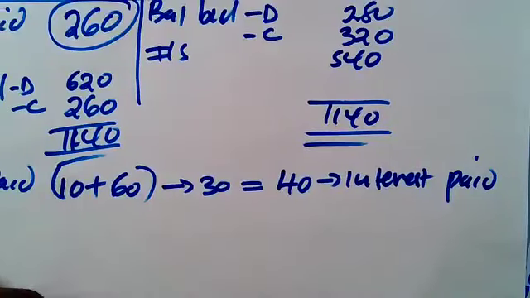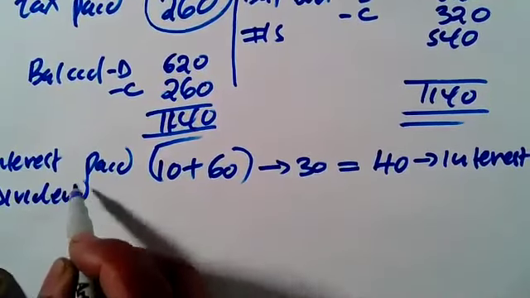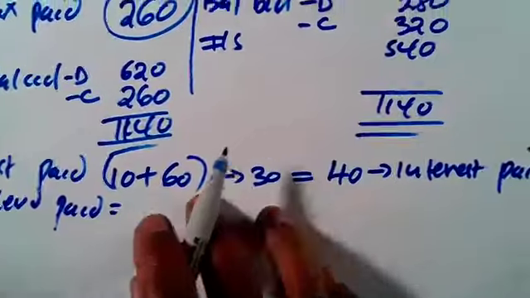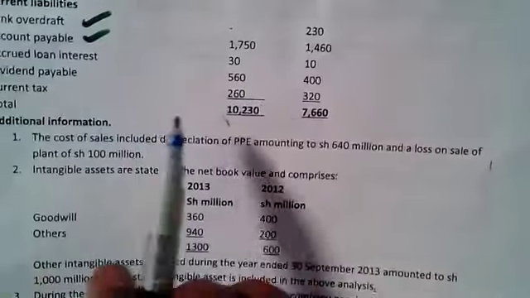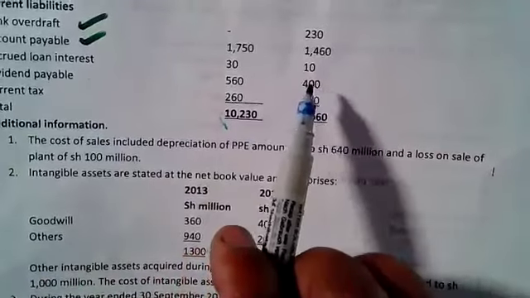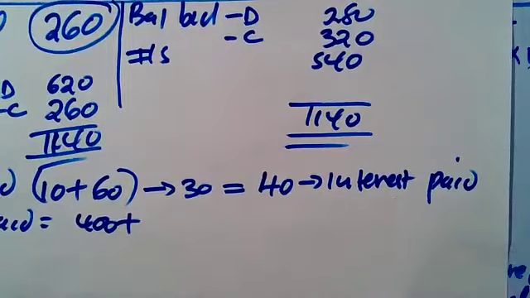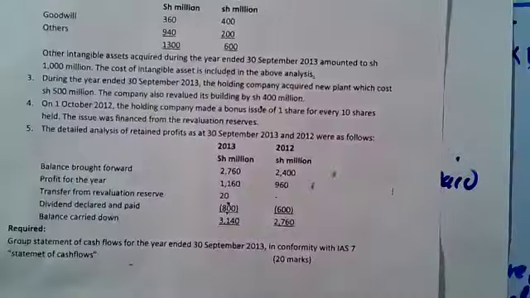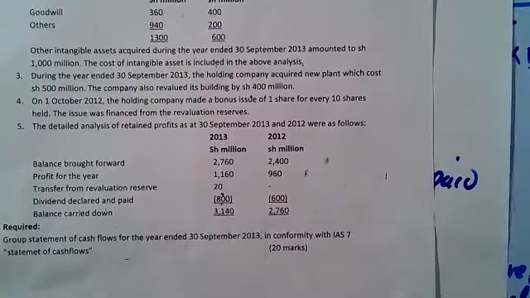You want to know the amount of dividend paid. We are told the dividend payable balance is 400. That was our balance, 400. Then during the year, we declared a dividend. In note number 5, the dividend declared during the year was 800.